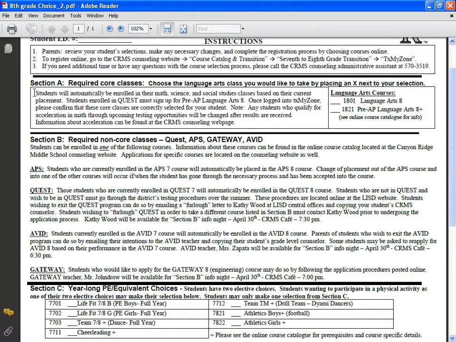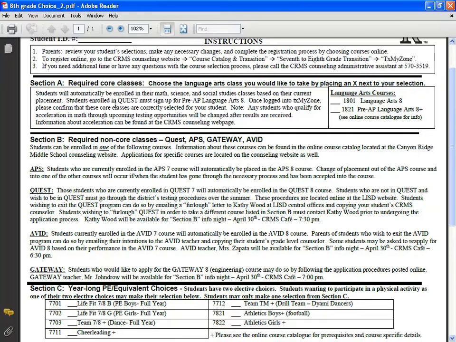Now this little note over here talks about how students will be pre-enrolled in their classes on Texas MyZone. For instance, all students will be enrolled into science and social studies classes already on the Texas MyZone. Students don't need to choose anything there. As far as the math course goes, we'll use whatever course they're in right now in the 7th grade, and we'll automatically enroll them into the next grade level math. So for instance, if they're in 7th grade on-level math, they'll automatically roll into 8th grade on-level math.